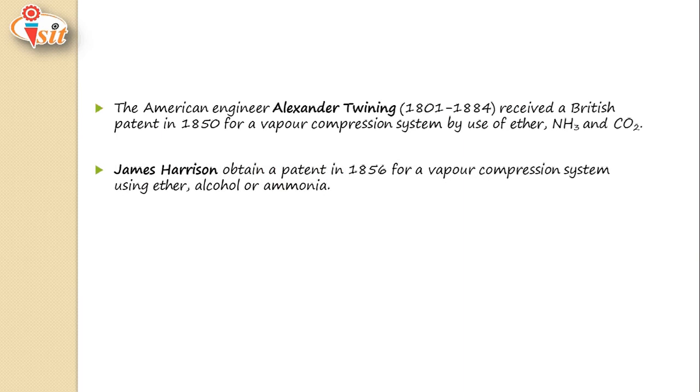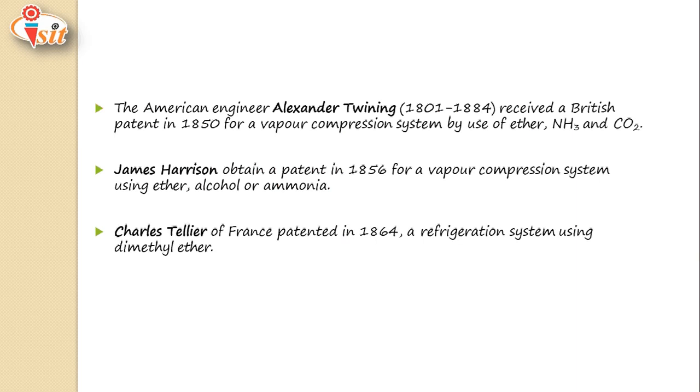The American engineer Alexander Twining, 1801 to 1884, received a British patent in 1850 for a vapor compression refrigeration system using ether, ammonia and carbon dioxide. James Harrison obtained a patent in 1856 for a vapor compression system using ether, alcohol or ammonia. Charles Tellier of France patented in 1864 a refrigeration system using dimethyl ether.